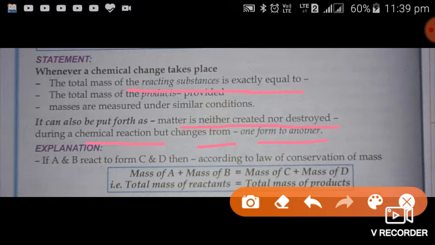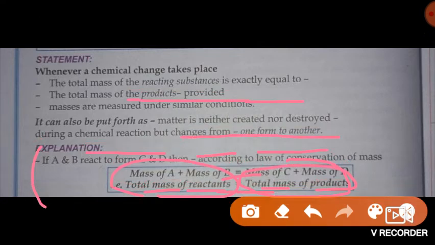In a general way, we can explain it again. If the mass of substance A is added to the mass of substance B as reactants, and when these two reactants A and B react together to form different compounds, new substances C and D, then the mass of substance C plus the mass of substance D, which are the products, and the masses of all the reactants are always equal. This is the explanation for the law of conservation of mass.